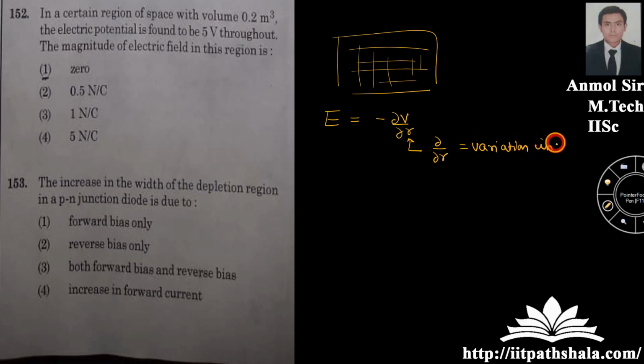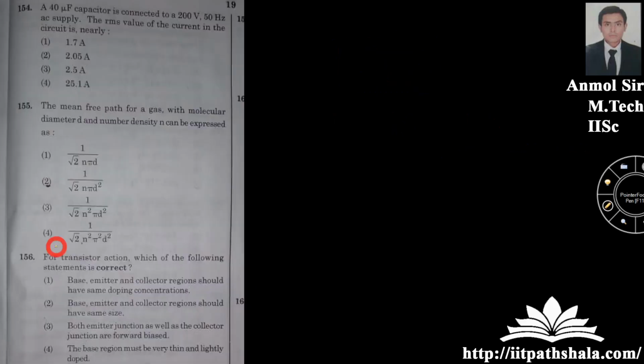Okay, variation in space itself from the point of consideration. So you can say that variation in space is 0. So minus dou V by dou R, because my potential is constant, it's giving me a 0. Okay, so my first option is the correct answer. The increase in the width of the depletion region in PN junction diode is due to reverse bias only. Okay, that goes with the theory itself.